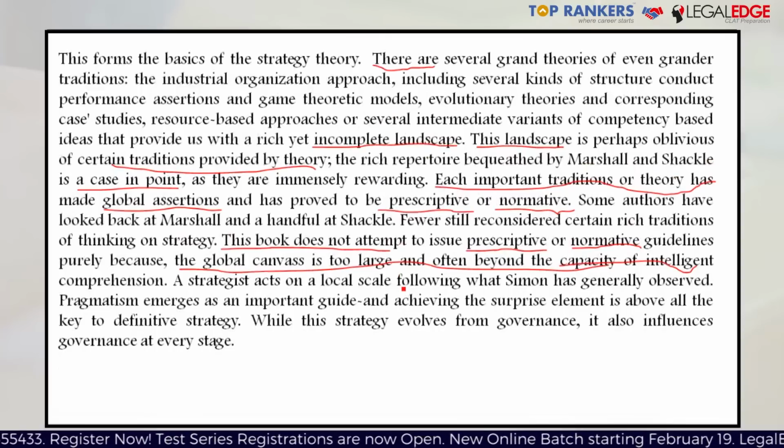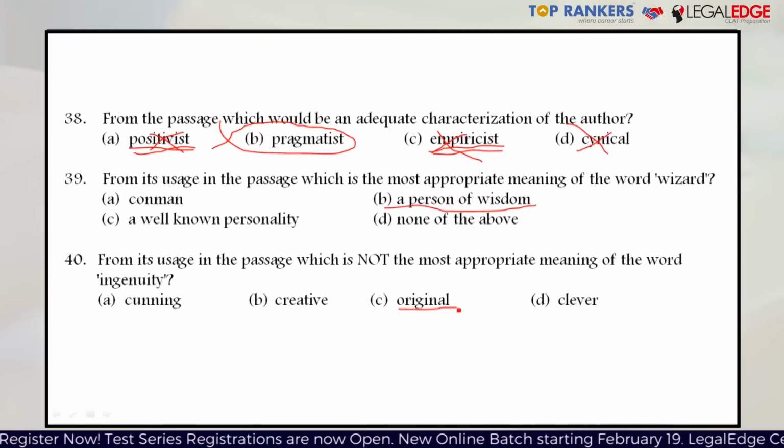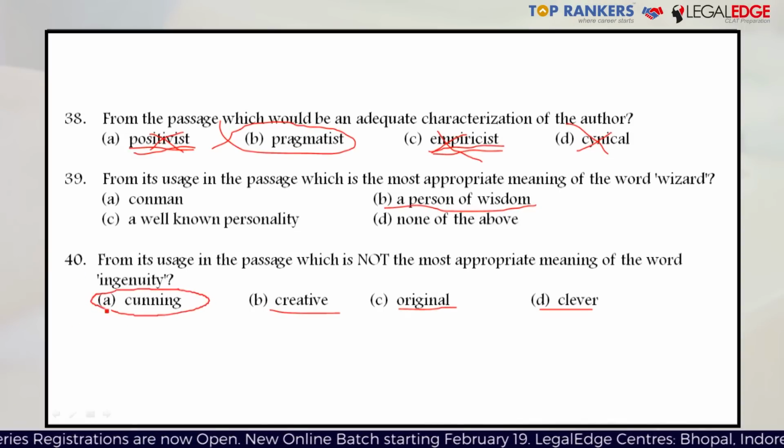Going back to the question, it could possibly be original, it could also be creative, it could also be clever, but it cannot be cunning in this context, because cunning means to get something by employing deceit or skill or some sort of fraudulent activities or trickery, which will make other people become confused or fall into a trap, and then you get what you want. So this is not the intended meaning of ingenuity in the passage, which is closer to being original or something positive. So B, C, and D being the positive meaning words can be eliminated. The right answer is A.